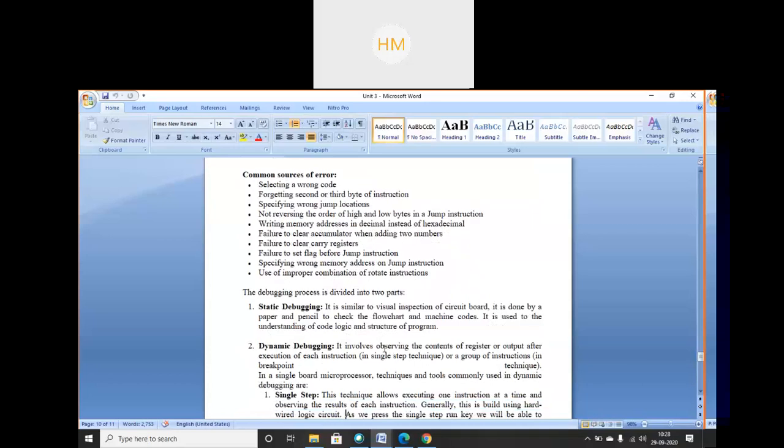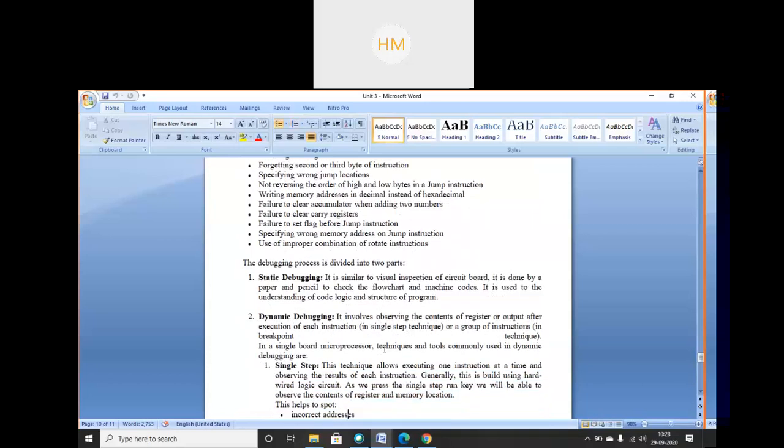Two types of debugging are there: static debugging and dynamic debugging. Static debugging is similar to visual inspection of a circuit board. Static means it's a static thing. It won't run with time. It is done with paper and pencil to check the flowchart and machine code. It is used for understanding the code logic and structure of the program.